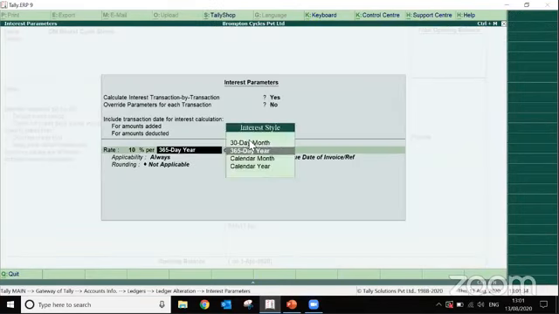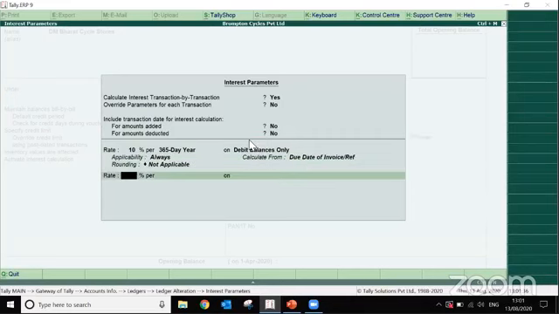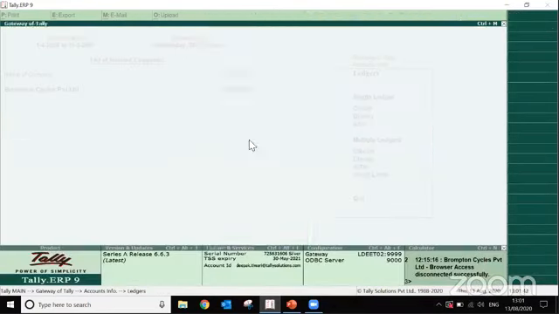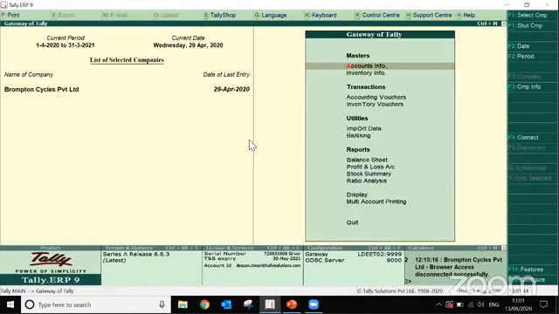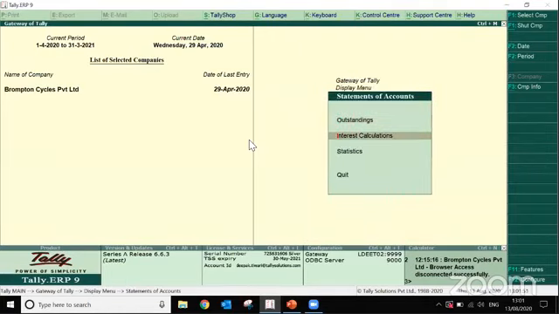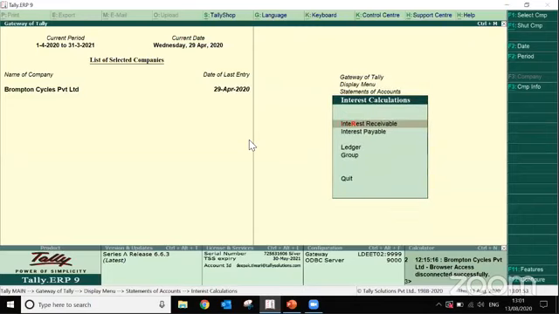And here we can mention the parameters for the interest calculation. Now, just to see the interest, you can go to display, statements of account, interest calculation, and interest receivables.